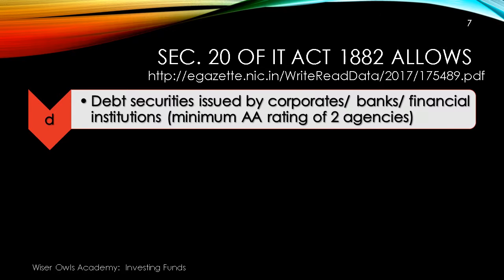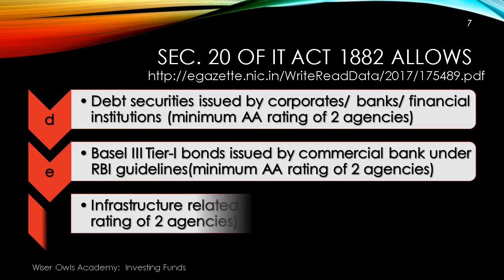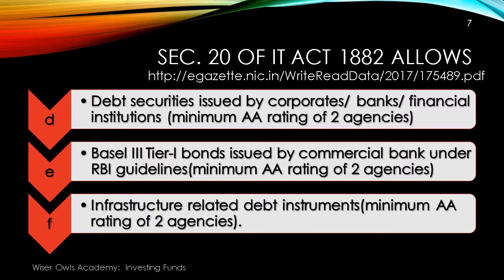Further, it can invest in debt securities issued by corporates, banks, financial institutions, having a minimum AA rating of 2 agencies like ICRA, like CARE or CRISIL. Also, you can invest in Basel III Tier 1 bonds issued by a commercial bank under RBI guidelines with a minimum rating of AA from 2 agencies. Also, you can invest in infrastructure related debt instruments, once again with a minimum AA rating of 2 agencies.